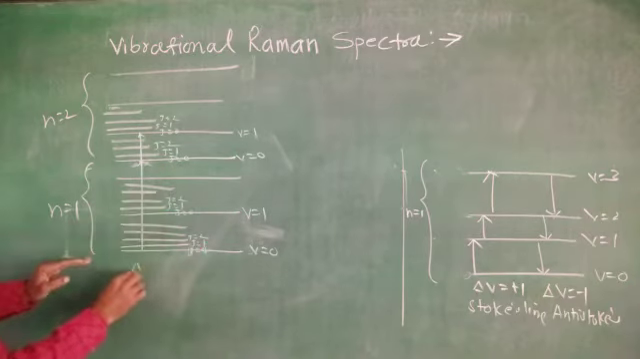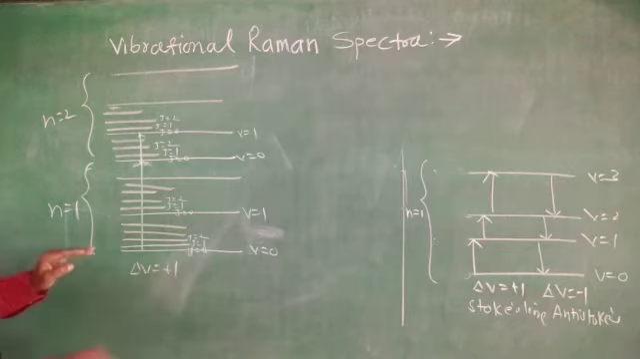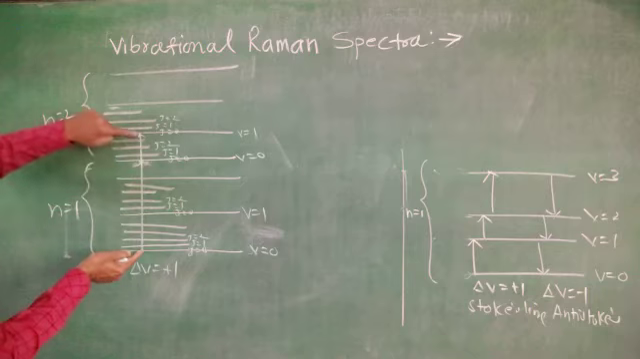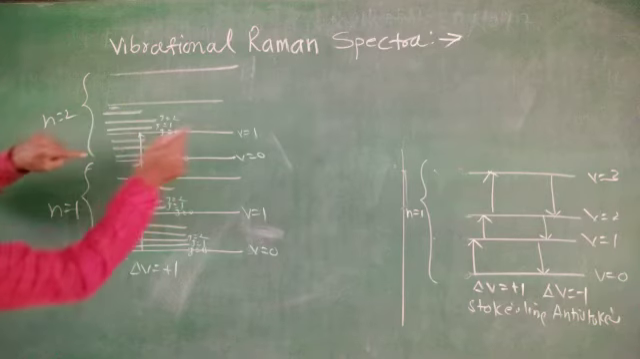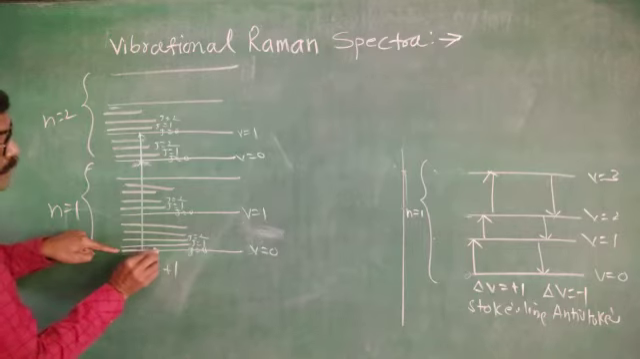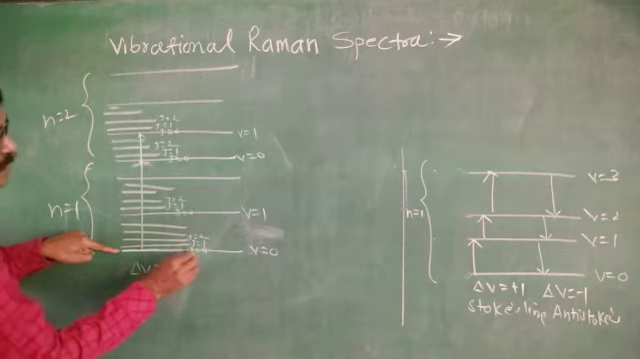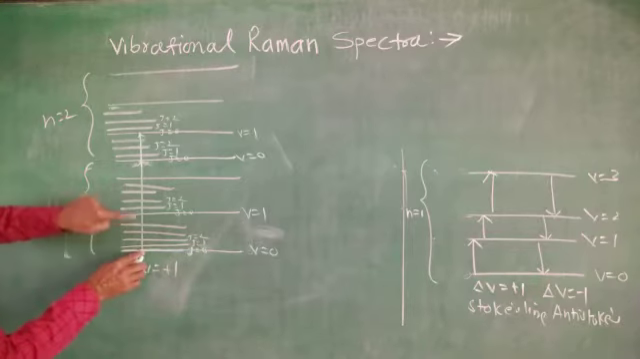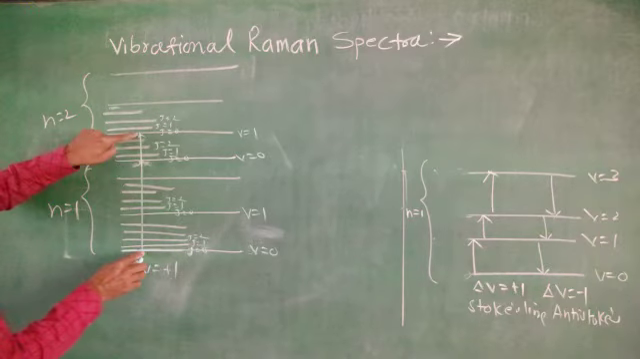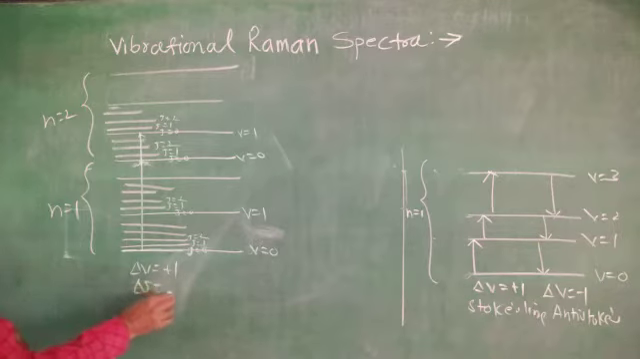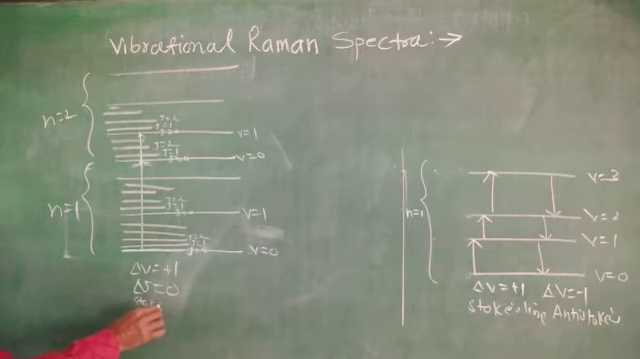Here for this transition, delta V equals plus 1. Now V equals 0 to V equals 1. But in V equals 0, the rotational quantum number is J equals 0, and the transition takes place from J equals 0 to J equals 0. That's why delta J equals 0. And it will give the Stokes lines.